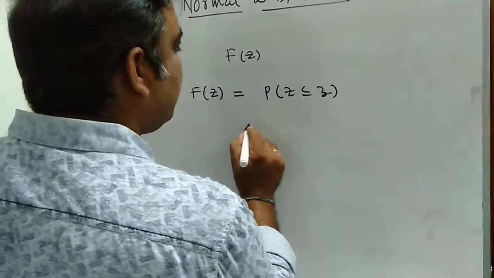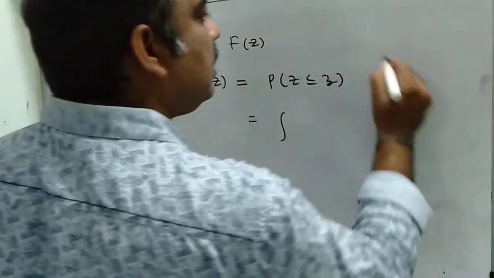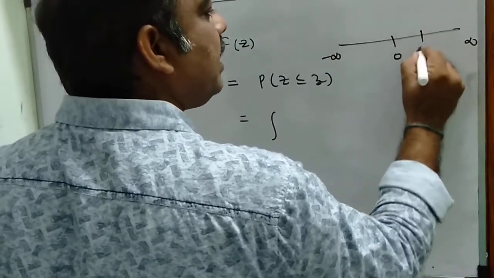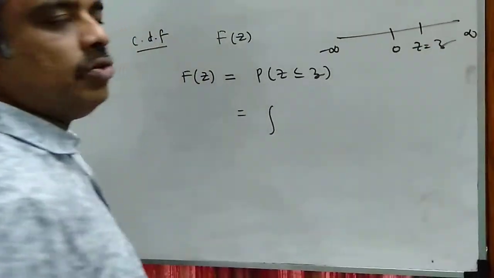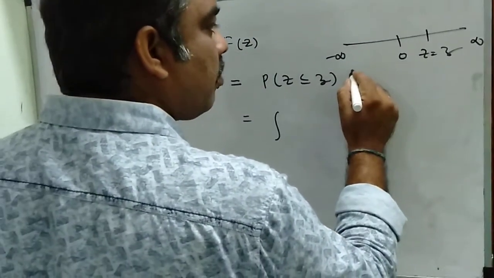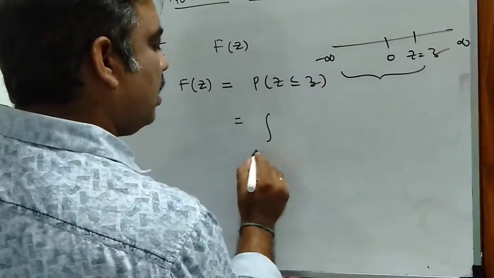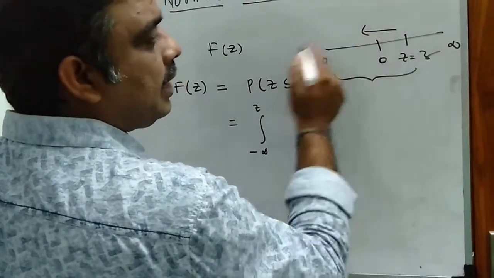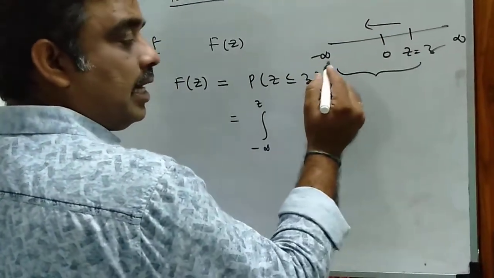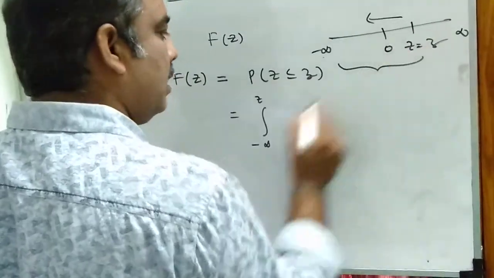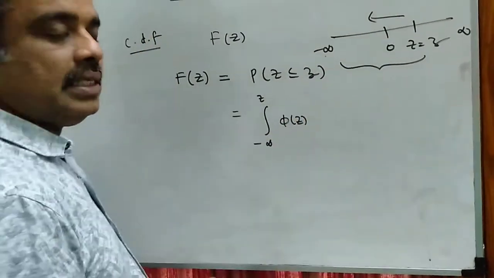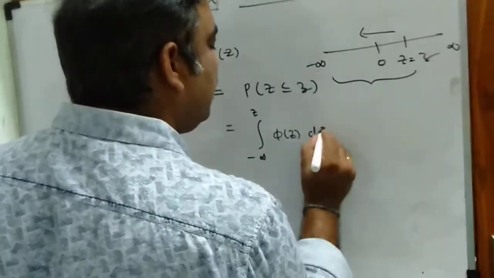So probability of Z less than or equal to z means, on the axis from minus infinity to plus infinity, z is equal to some value z. So Z less than or equal to z means it will be the interval minus infinity to z. That is the entire portion that comes under minus infinity to z, and phi of z is the PDF of the standard normal distribution into dz.